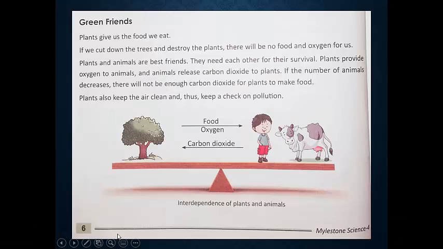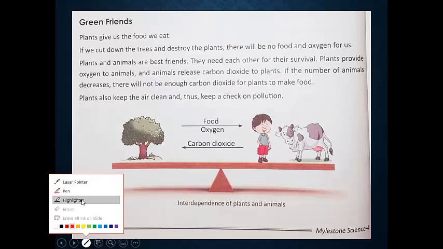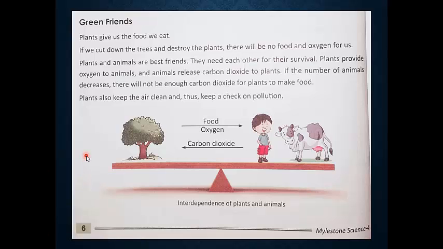So children, what have we understood from food chain? That plants are the main source of energy in this food chain. Plants give us the food we eat. If we cut down the trees and destroy the plants, there will be no food and oxygen for us. Plants and animals are best friends. They need each other for their survival.